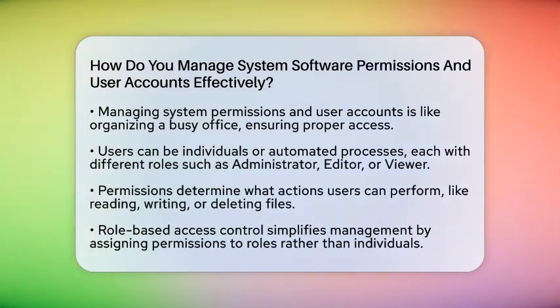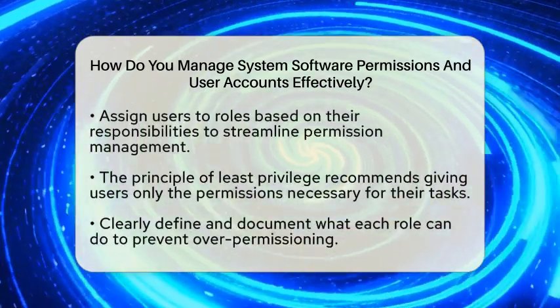First, you need to understand who is using your system. These are the users, and they can be people or automated processes. Each user might have different responsibilities, so we group them into roles like administrator, editor, or viewer. Permissions are what you give each role or user, like the ability to read files, write new data, or delete information. Instead of assigning permissions to each person one by one, most systems use role-based access control.